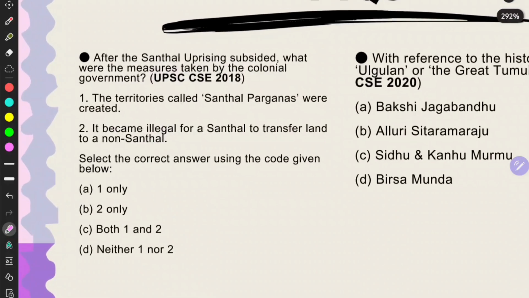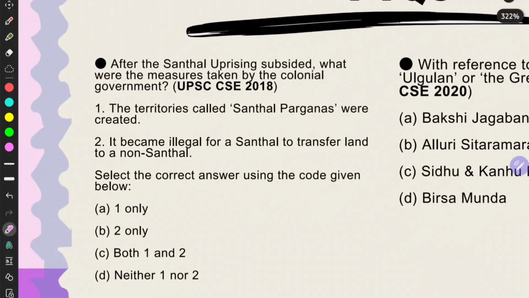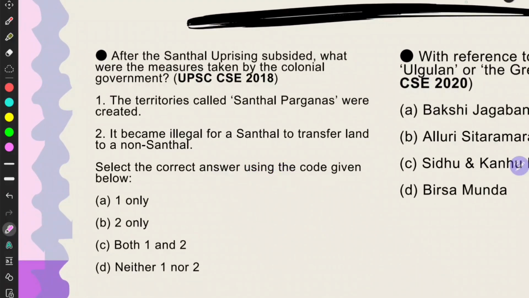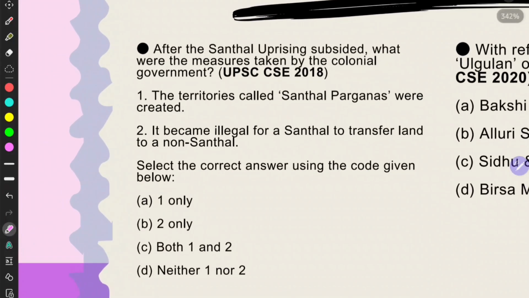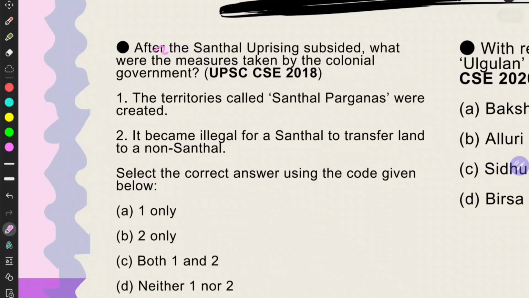When you look at the PYQs related to the topic, that is important revolts and mutinies: After the Santhal uprising subsided, what were the measures taken by the colonial government? This is the impact section, right?